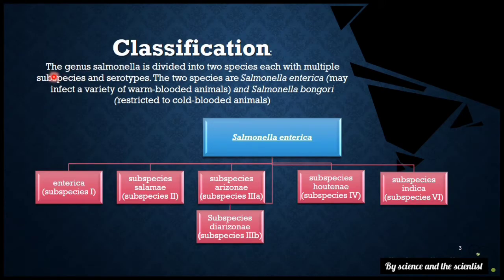Classification. According to this slide, the genus Salmonella is divided into two species, each with multiple subspecies and serotypes. The two species are Salmonella enterica, which may infect a variety of warm-blooded animals, and Salmonella bongori, restricted to cold-blooded animals. Here I just represented Salmonella enterica and its subspecies because it's the main species which infects warm-blooded animals, including humans. Then coming to the next slide.